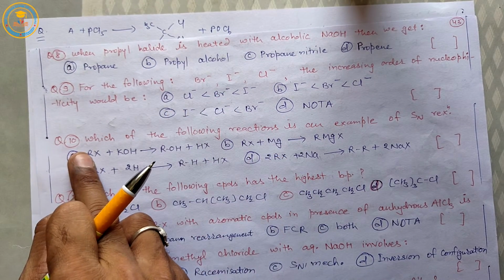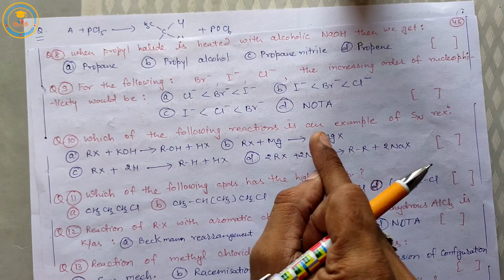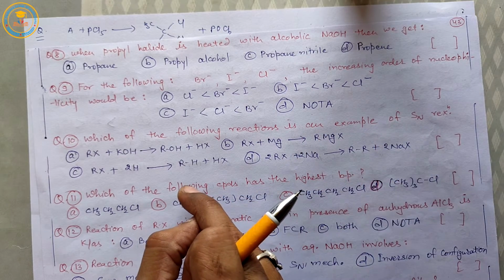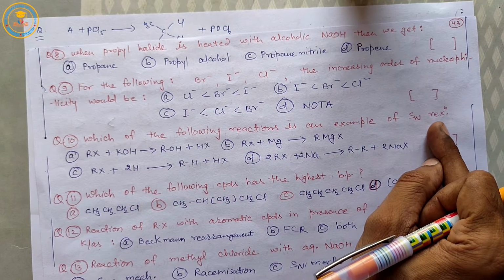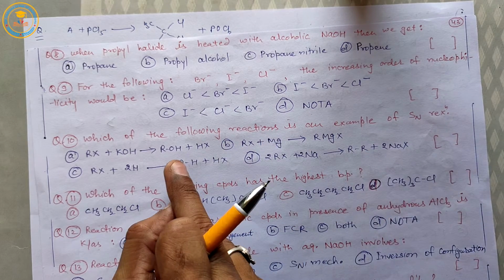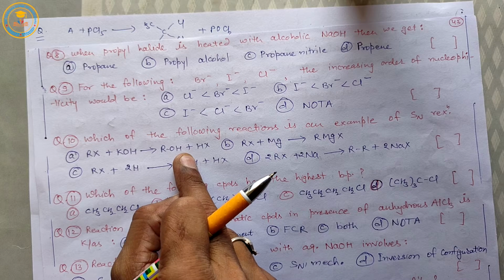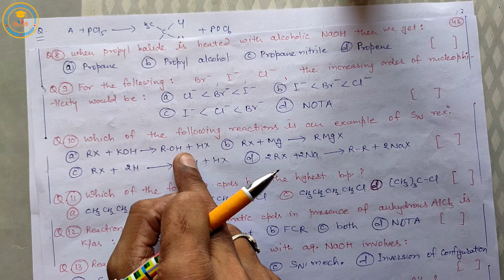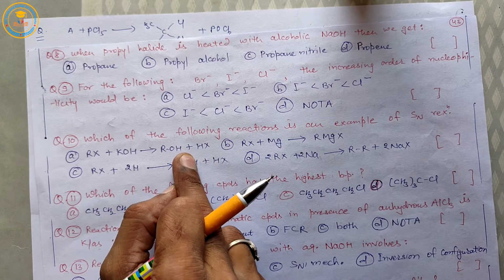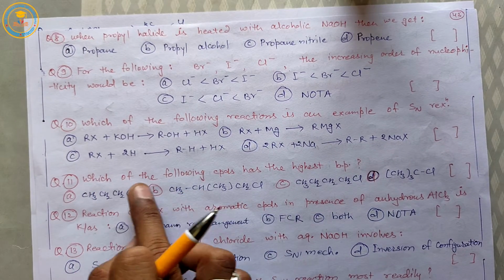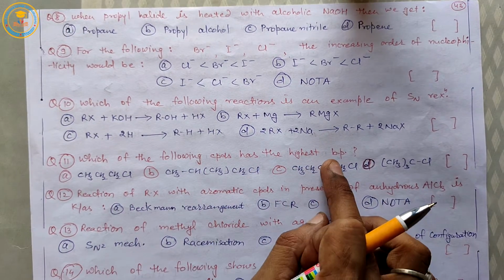Question 10: which of the following reactions is an example of nucleophilic substitution reaction? Solution is A. It is a nucleophilic substitution reaction. Question 11: which of the following compounds has the highest BP?